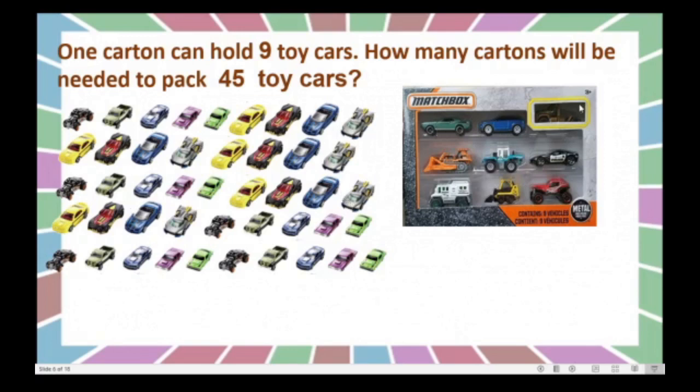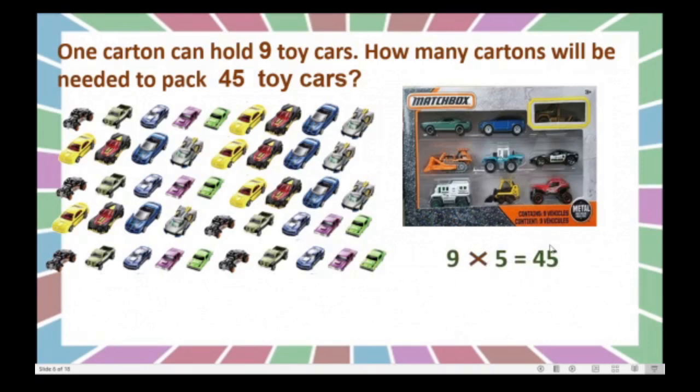Yes, in one carton we can arrange here 9 toy cars. You can see here 3 plus 3 plus 1. Dear children, tell me how many cartons we need. Yes, you know that. You have to recite the table for 9 and you have to recite up till the 45 comes. Okay, 9 5s are 45, isn't it? 9 5s are 45.